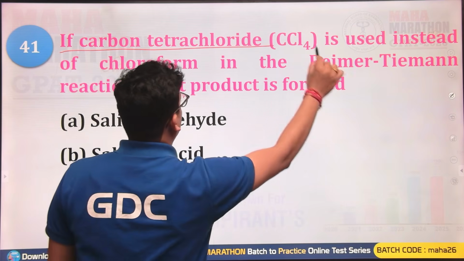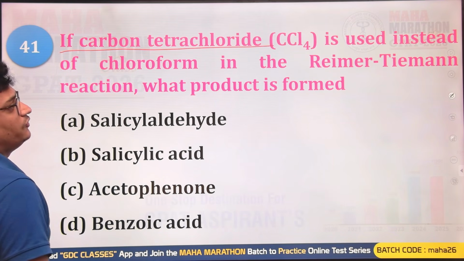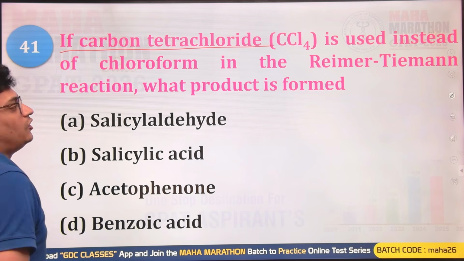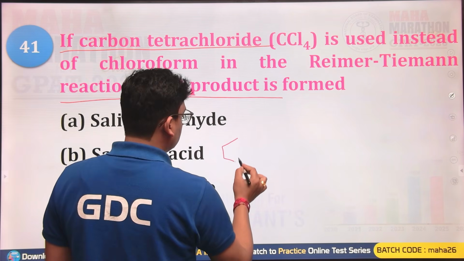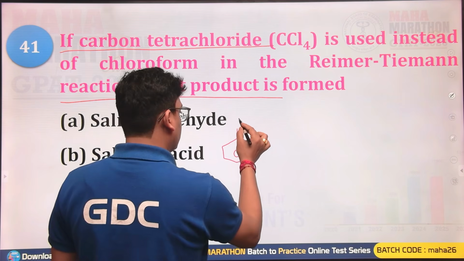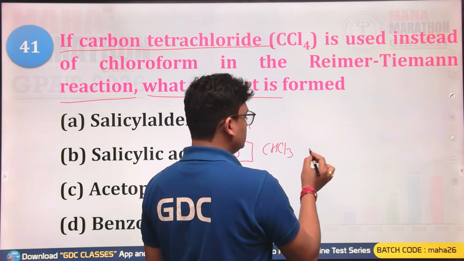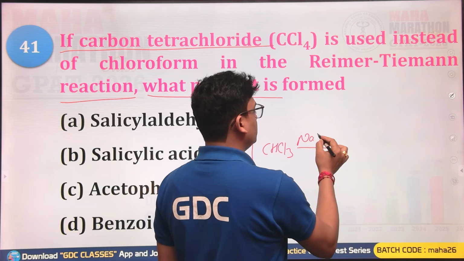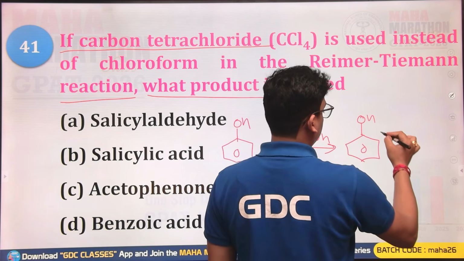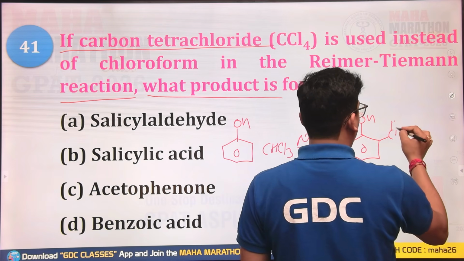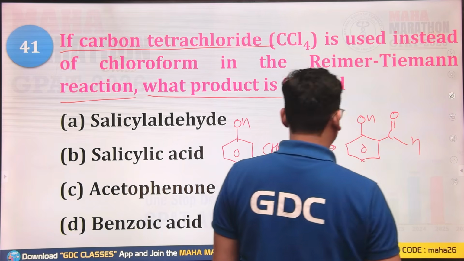If carbon tetrachloride, CCl4, is used instead of chloroform in the Reimer-Tiemann reaction, what product is formed? So this is your Reimer-Tiemann reaction where the phenol OH is reacted with CHCl3 in the presence of NaOH, and you get salicylaldehyde.